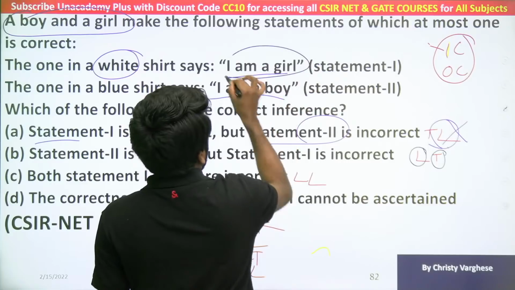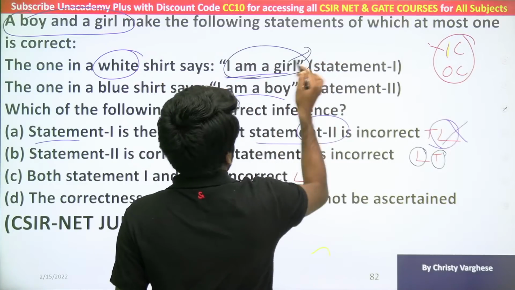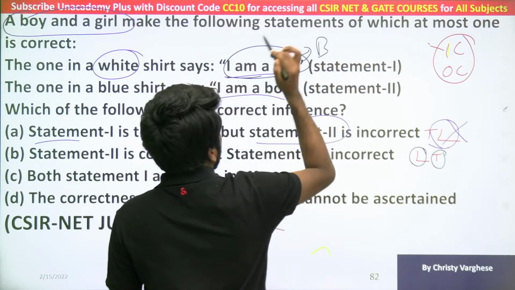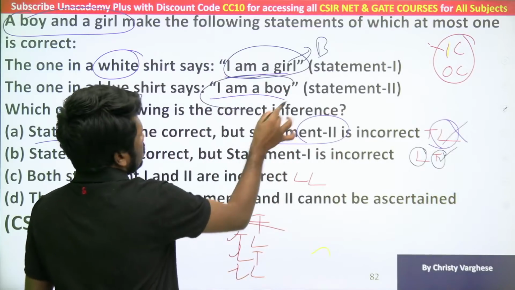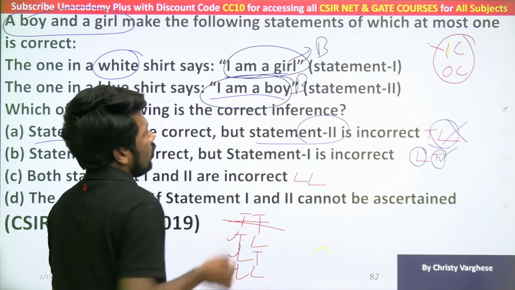ये गर्ल नहीं है, ये बॉय है. फर्स्ट ये व्हाइट शर्ट वाला पर्सन बॉय है, he is a boy. And second one is telling truth, "I am a boy" is truth, that means he is also a boy.